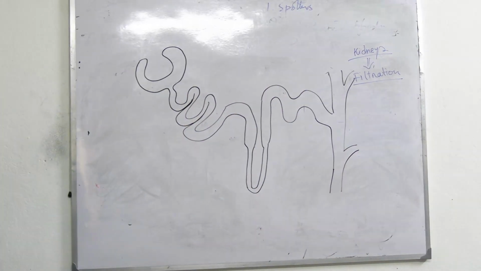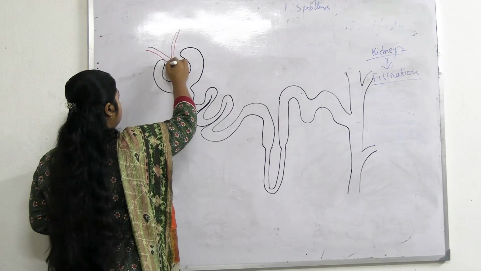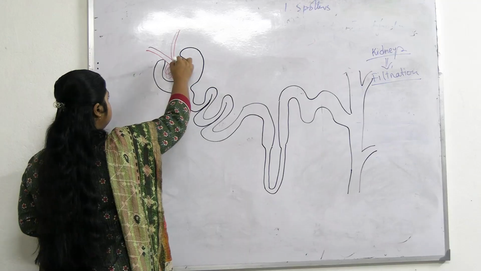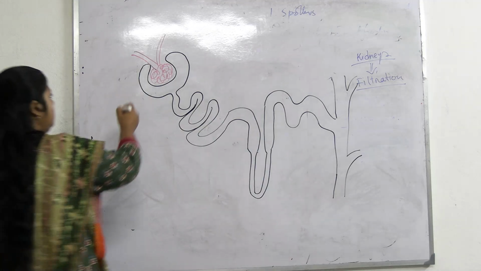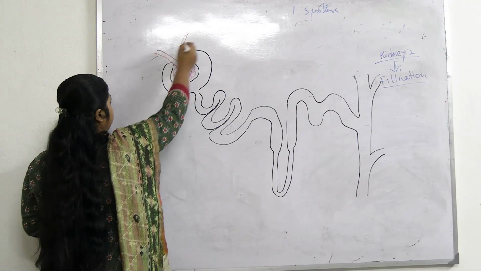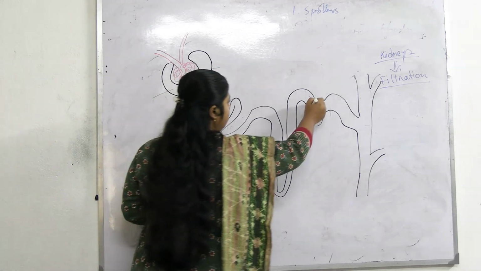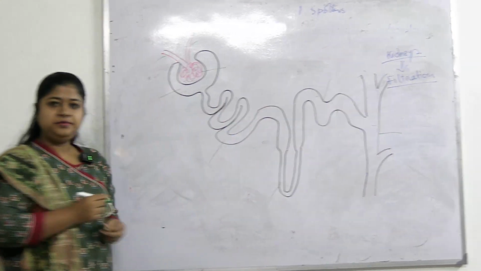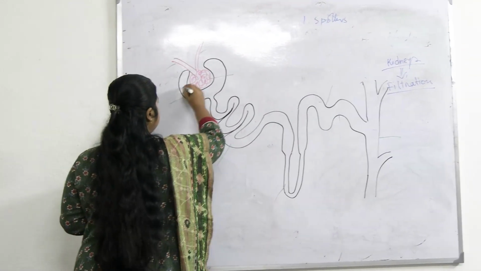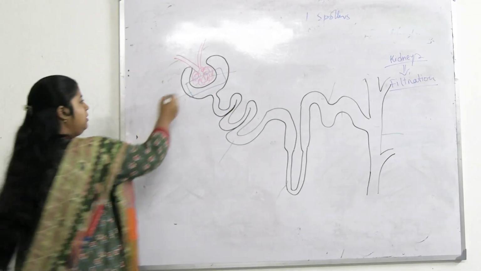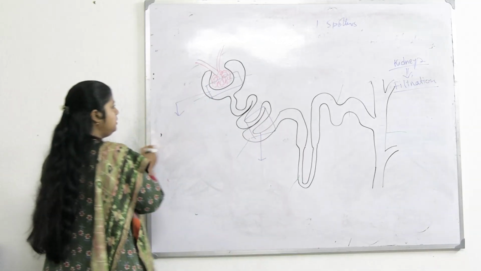So this is a nephron. So what are the parts? This is afferent, glomerulus, Bowman's capsule, PCT, loop of Henle, DCT, collecting duct. Okay, fine. We will look into two parts mainly. Number one, this is the glomerular filtration part, and we will look into this part, that is PCT.